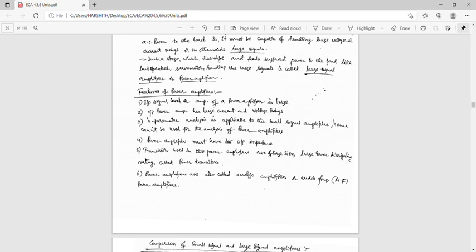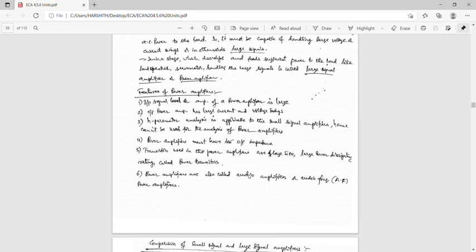The analysis of power amplifiers is carried out graphically by drawing a load line on the output characteristics of the transistors used. Power amplifiers must have low output impedance.